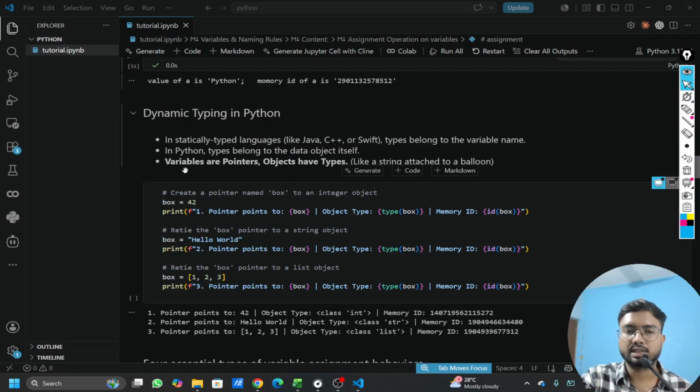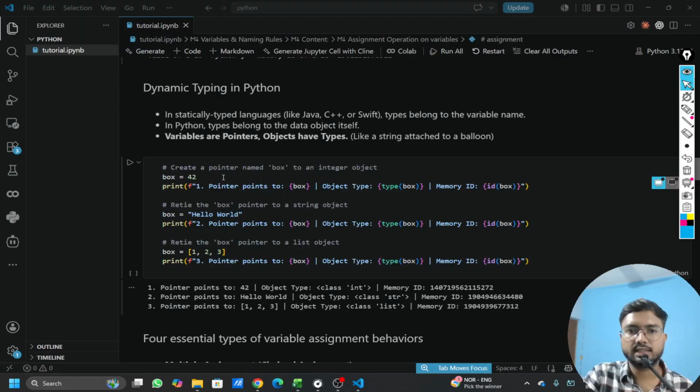So that's why I have written variables are pointers and objects have types, which means a will be my variable which is just pointing, and objects like my string Python or my number 10, those are the objects only, and each variable can point to any object, doesn't matter. So same thing we are trying to see here.